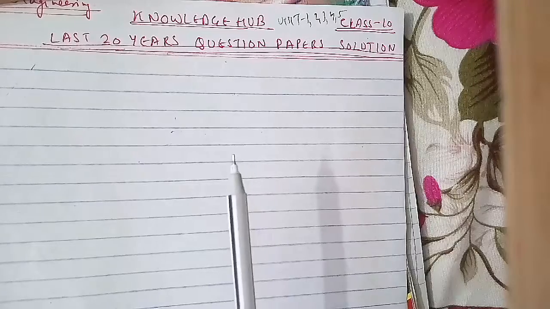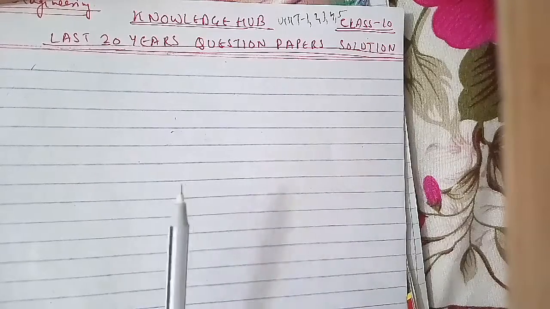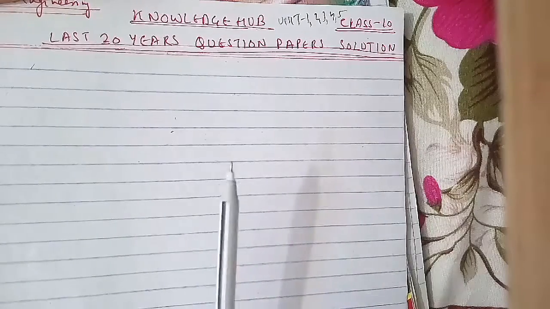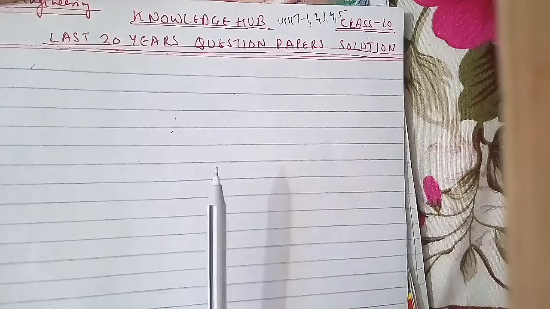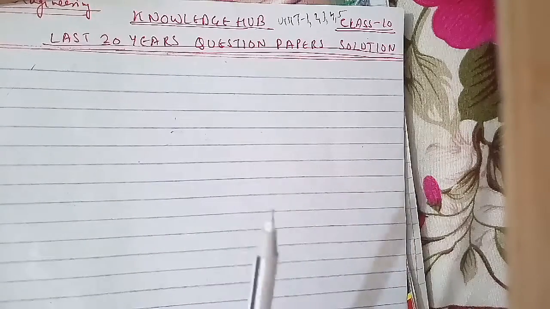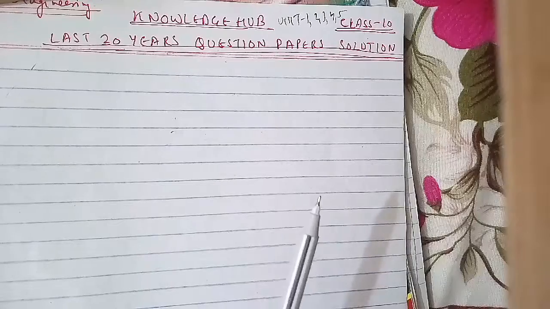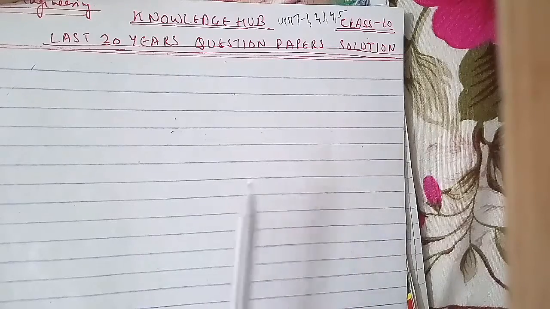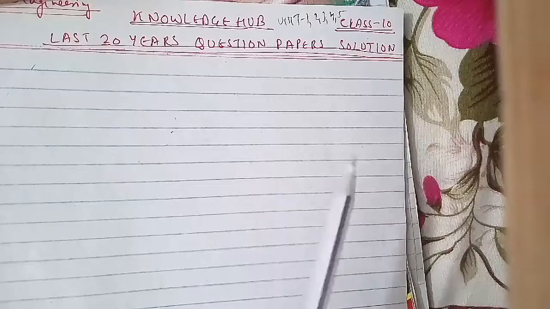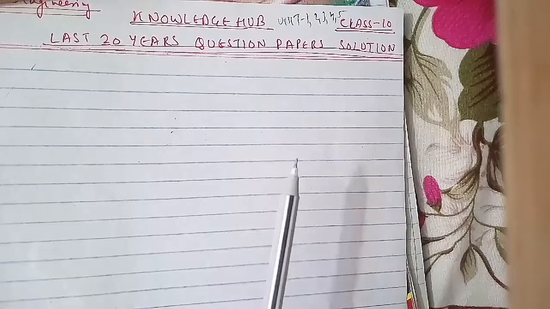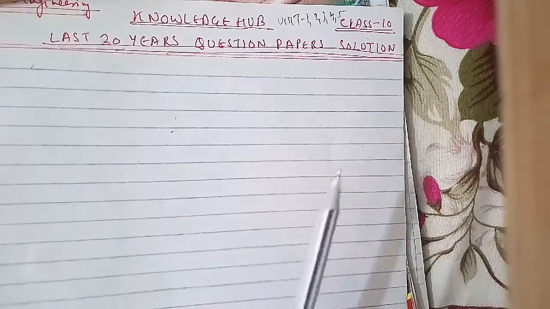Another, attempt any 2 parts of the following here: define drivers and stub modules. Why are drivers and stub modules required? This is from unit 4. What is the difference between black box testing and white box testing? Explain. This is from unit 4. Write a short note on the following with an example: integration testing and regression testing. This is all from unit 4.